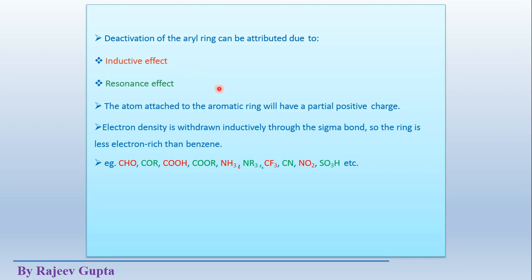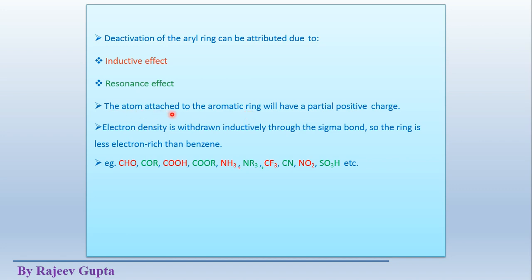We can understand this concept using the electronegativity concept. Due to the high electronegativity of the attached group or substituent, these show minus I effect and minus R effect. The atom attached to the aromatic ring will have a partial positive charge. This is the condition to make that group a highly electronegative group.